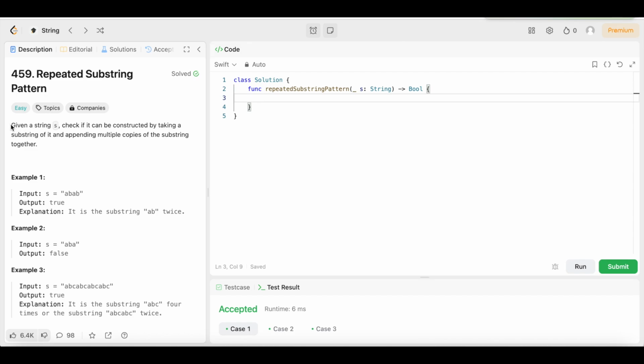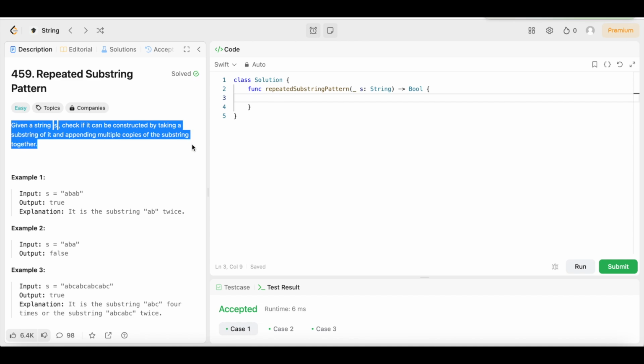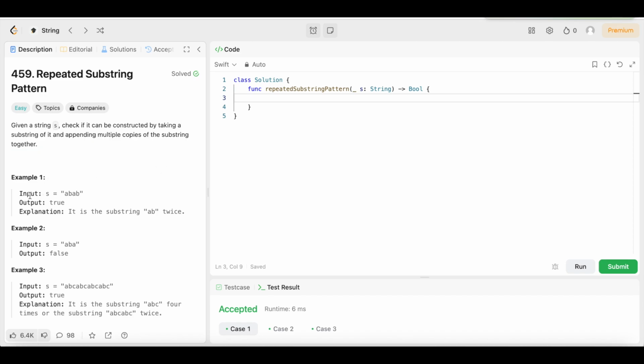It says, given a string S, check if it can be constructed by taking a substring of it and appending multiple copies of the substring together. So in example 1, we have input S, the string "abab". The output is true. The explanation says it is the substring "ab" twice. So hence the name of the question, Repeated Substring Pattern.